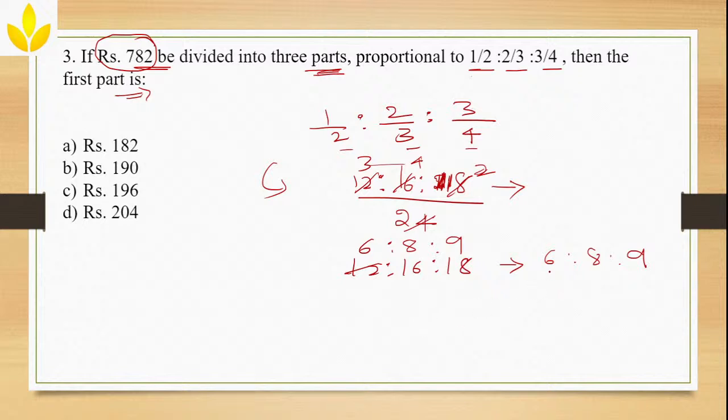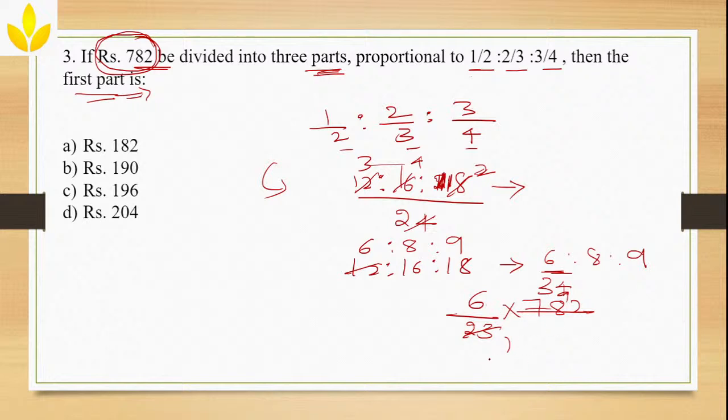Now what is the first part? First part is 6 out of the total. You have to take the total of it. 6 plus 8 is 14, 14 plus 9 is 23. It is 6 out of 23 is the first part. Now they are asking only about the first part and the total of the first part. What is the total amount? 782. Now simplify this. 23 ones are 23, 3s are 69, and then 9 is remaining, 23 4s are 92.